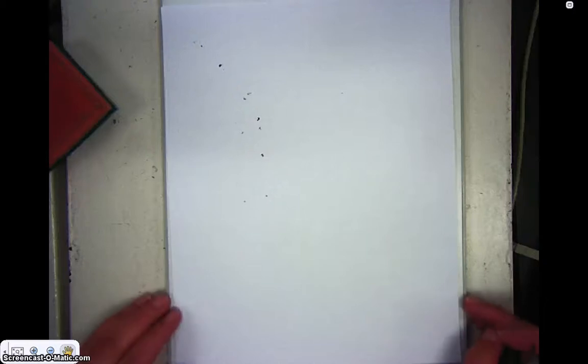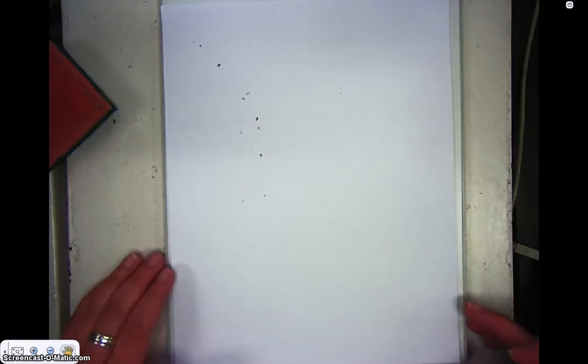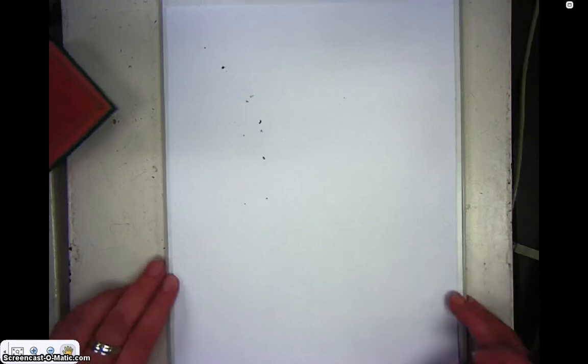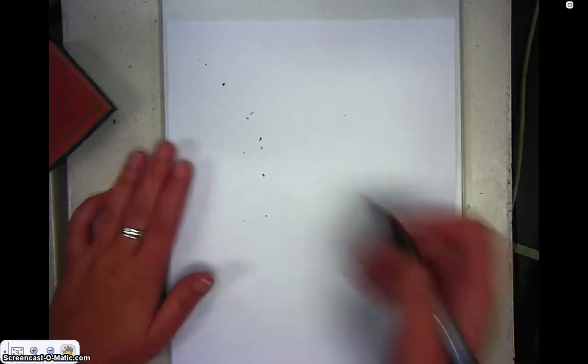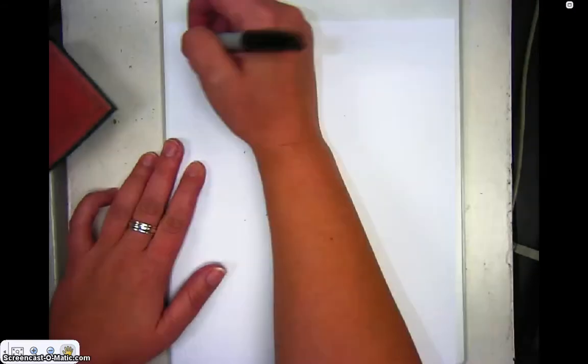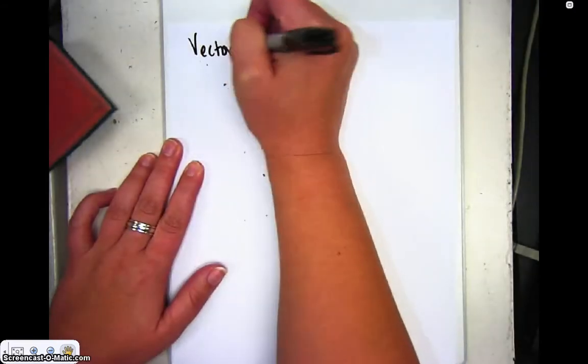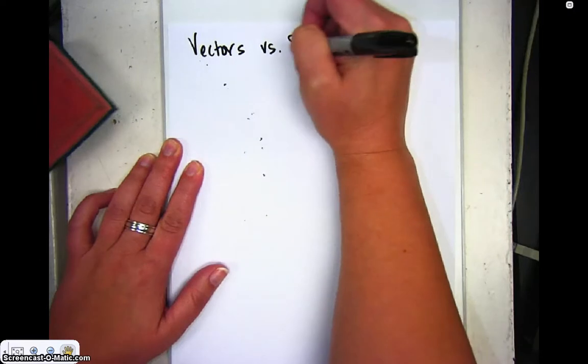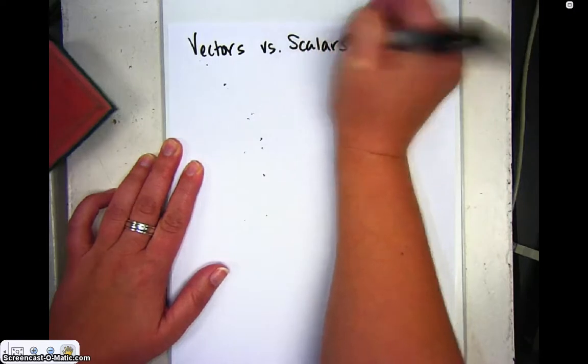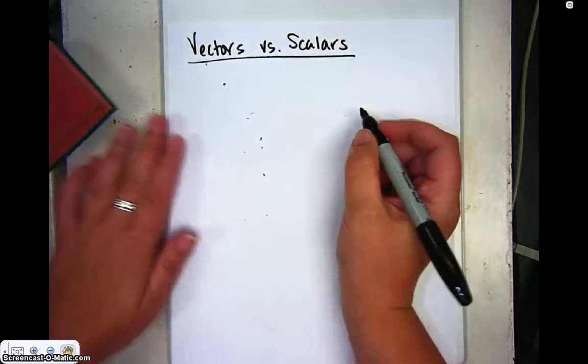Alright, this is going to be a very quick video in which we describe ways in which we measure quantities in physics. Okay? And the way that we can measure quantities is either as a scalar or a vector. So the title of this is going to be Vectors versus Scalars. So what is the difference?